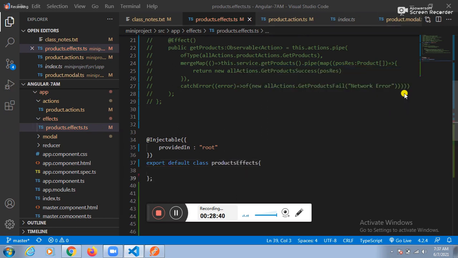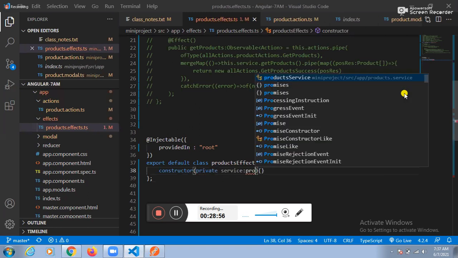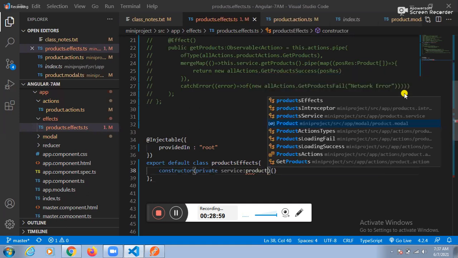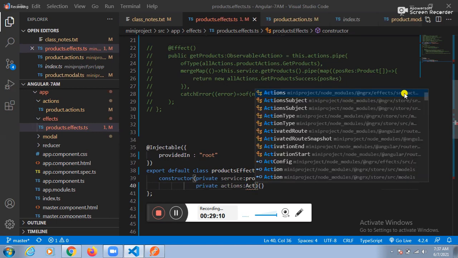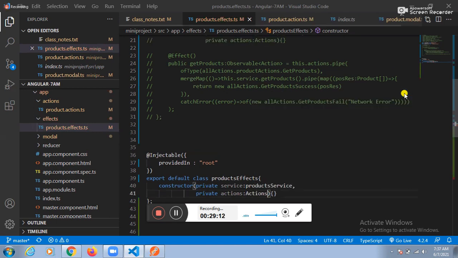Can I do the dependency injection? Yes. In the constructor, we place private service colon, which service? The products service. How to implement all ideas? With the help of actions, we can implement all the ideas.